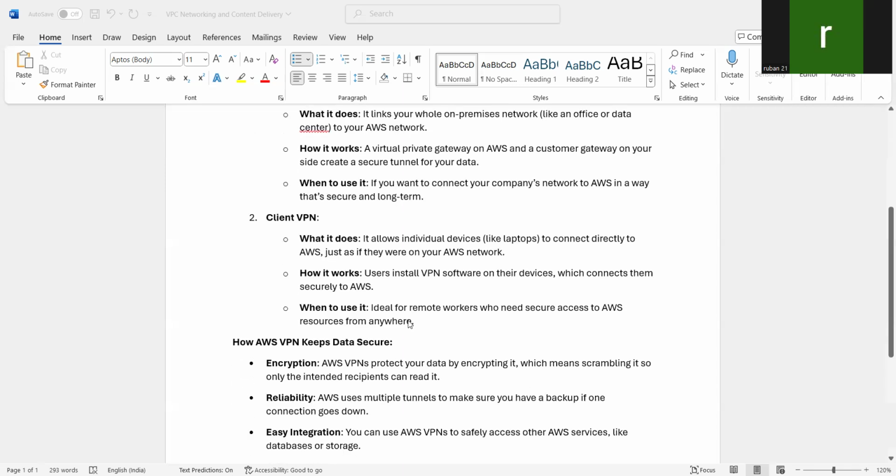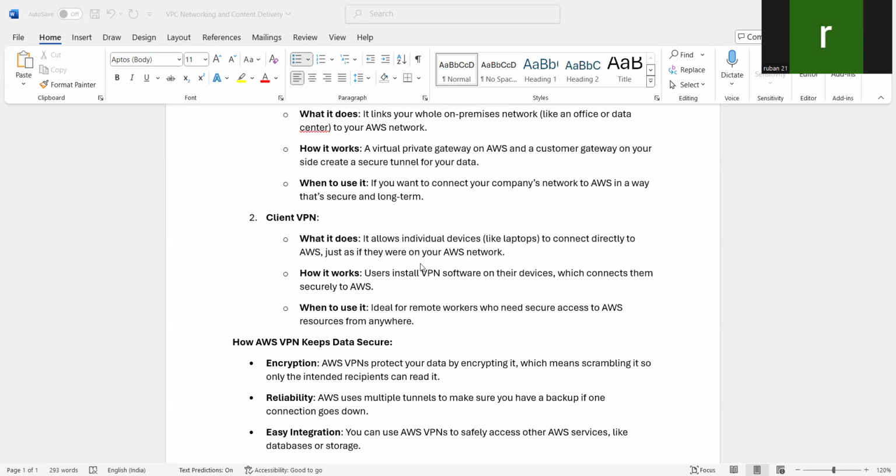What it does, it allows individual devices. Individual devices means consider as laptop, phones, etc. So these, when we want to connect directly to AWS network, just as if they were on your AWS network. Okay. If you want to connect your individual devices to AWS cloud, then we go for client VPN.